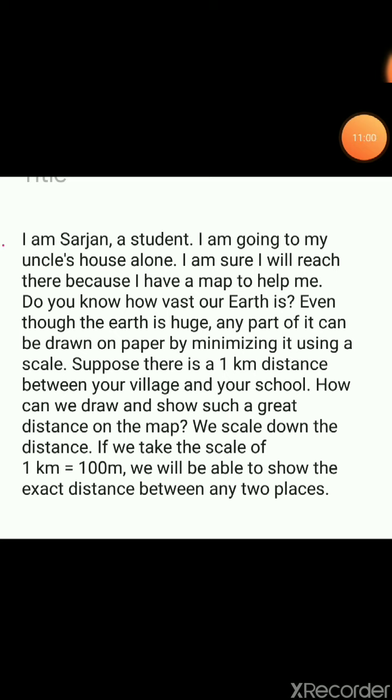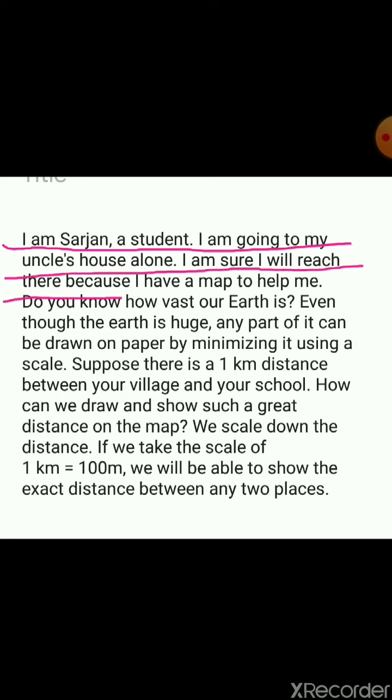Next, I am Surjan, a student. I was going to my uncle's house alone. I am sure I will reach there because I have a map to help me. Do you know how vast our earth is?